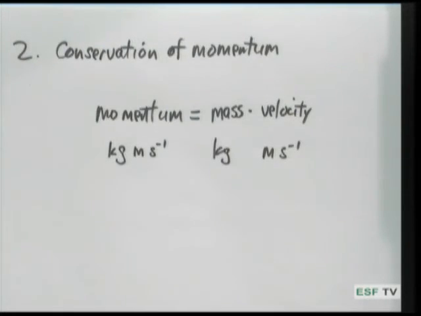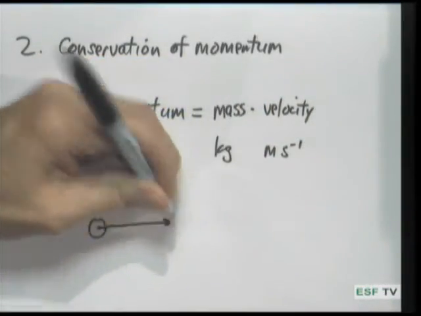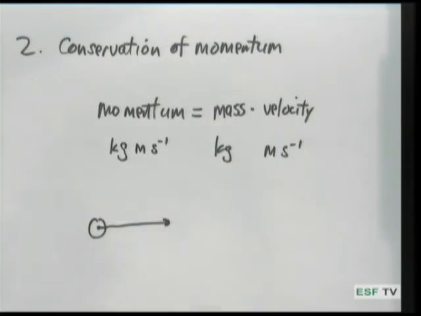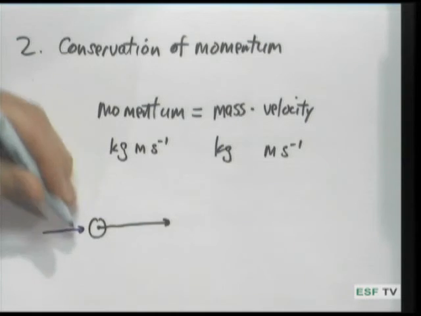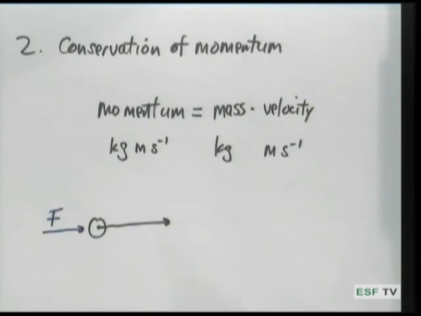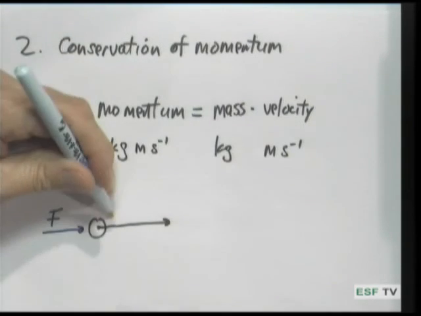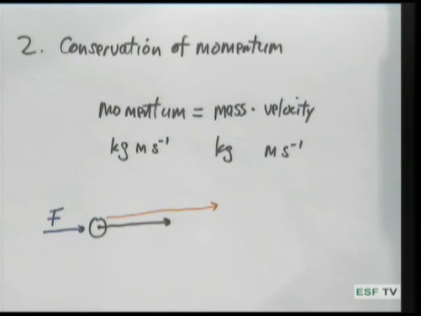Now, whenever you have an object with momentum, it will tend to keep that momentum. As I said, this is a more general statement of Newton's first law of motion. However, if you have a force acting on an object, this is going to change the momentum of the object. If you have, for example, an object traveling at constant velocity, and you come along and exert a force on it, then what that's going to do is it's going to tend to cause that object to accelerate. And it will continue accelerating as long as you are exerting a force on it.